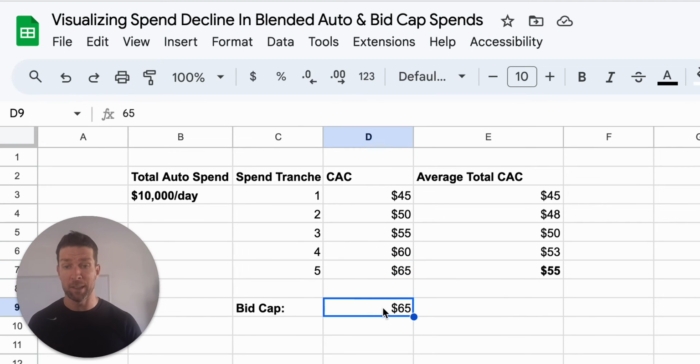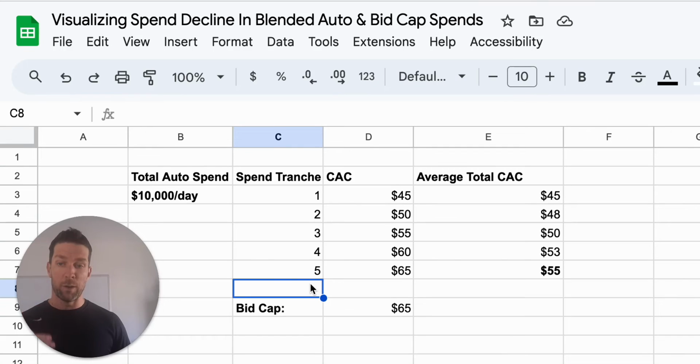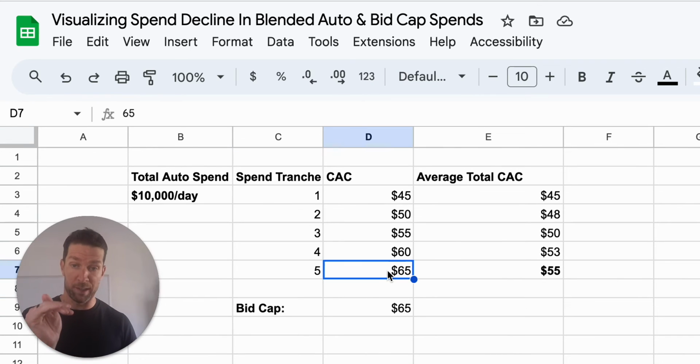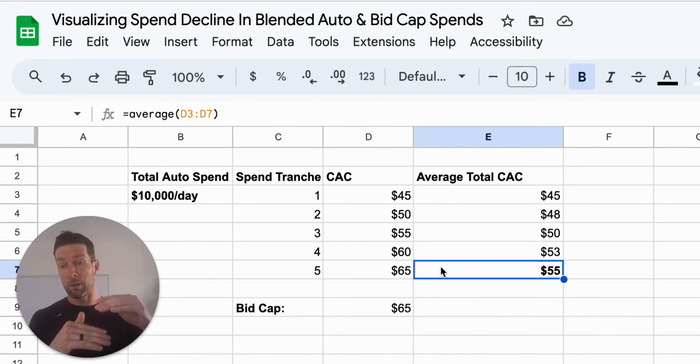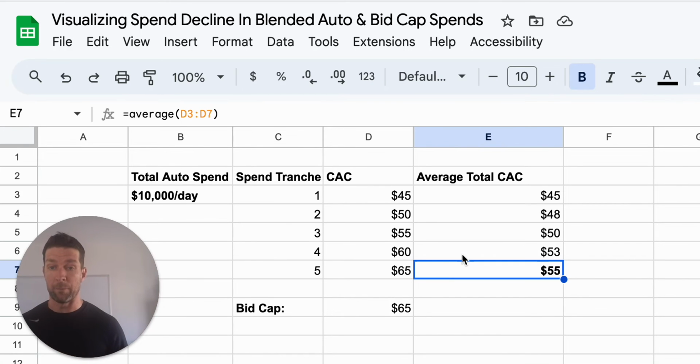So if your bid cap is spent at $65 and your bid cap campaigns won't spend, your bid caps are doing precisely what you've asked them to do, which is eliminate any spend that is above that CAC, because you're not going to get that now, right? You're not, because you're already spending that. Okay, so if you had a 6th tranche in here, it's going to be worse than the $65. So that's the first point, that your blended average actually represents a whole bunch of different CACs all blended together. And so that's number one.